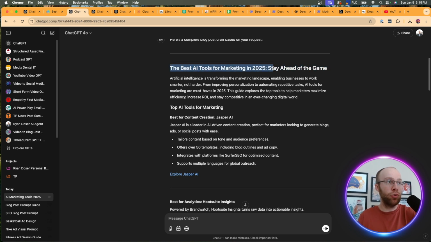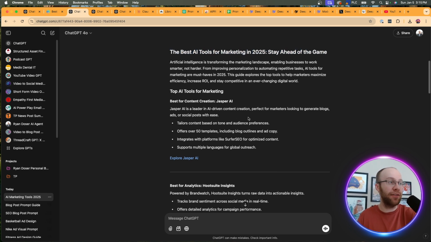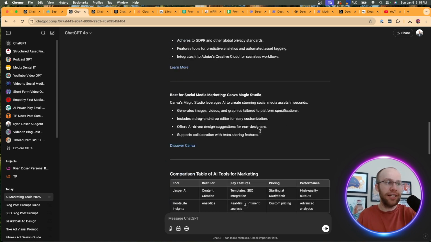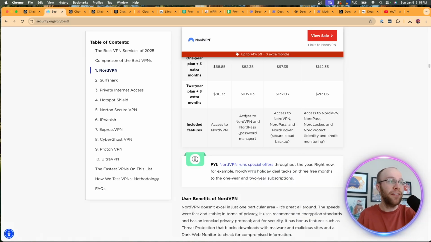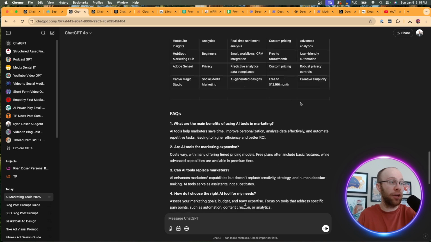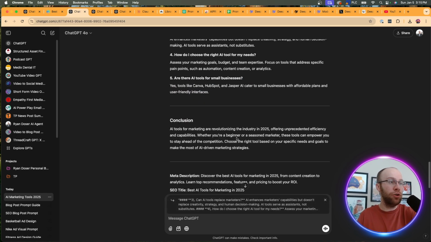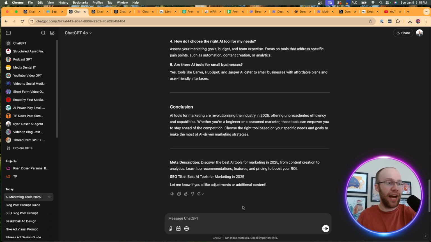The best AI tools for marketing in 2025, stay ahead of the game. Top AI tools for marketing, best for content creation. So it's using that H3 style that security.org does, getting an external link, bullet points, lists it like here. And this is cool, right? It even generates a comparison table. That's really cool. And another cool feature that security.org did in their blog post as well. FAQs, conclusion, meta description, SEO title.